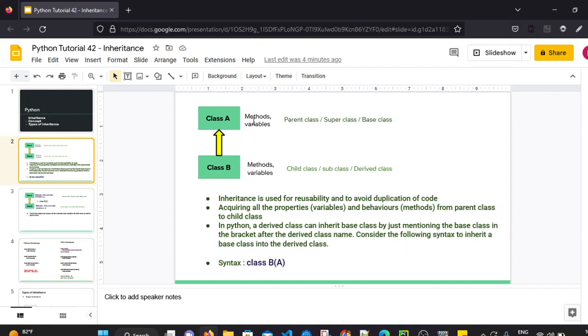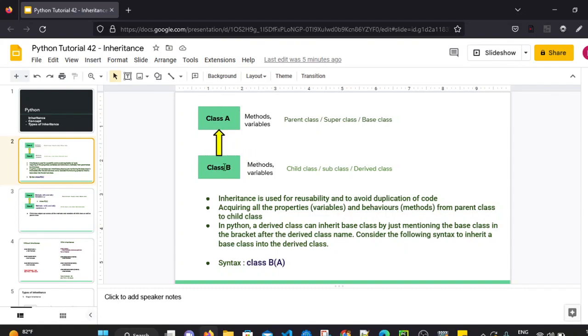But with using inheritance, what can we do? We can make methods and variables of class A accessible from class B as well. So in this case, class A will be a parent class, and class B will be a child class. We can also call it: class A is a superclass and class B is a subclass. Class A is a base class and class B is a derived class.